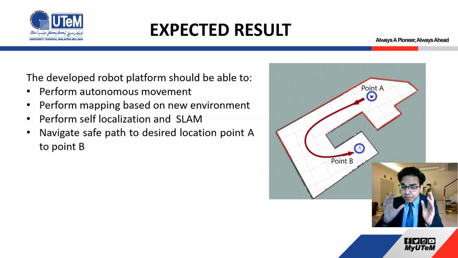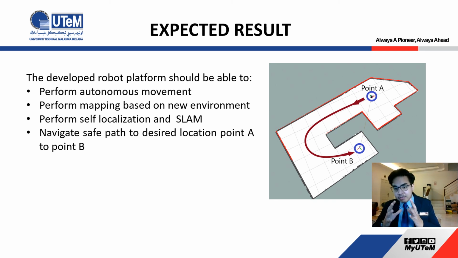So the final result we expect from this project is that the mobile robot should be able to perform autonomous movement without control by human. Then, perform mapping based on a new environment. So when you have a new environment, the robot will use its sensor to create a new mapping based on the environment. Next is to perform self-localization and SLAM.